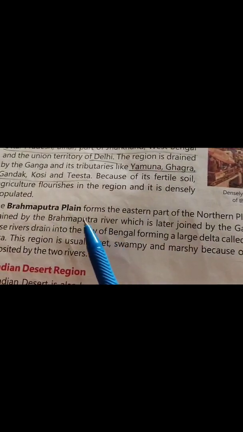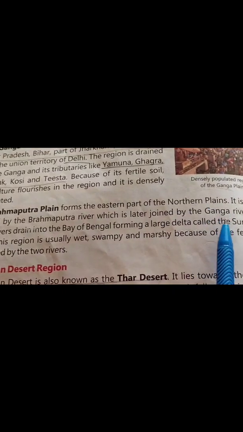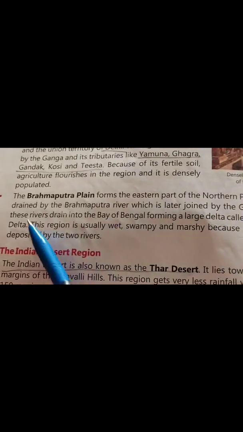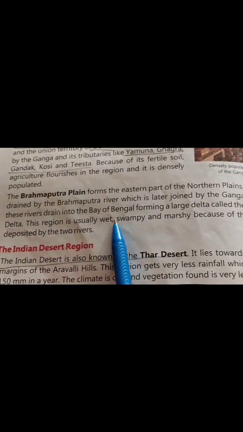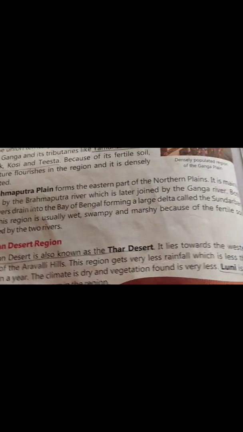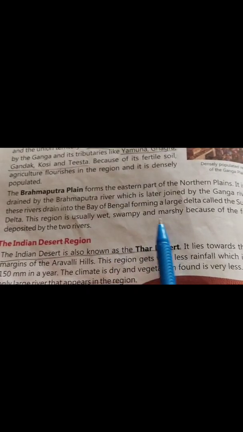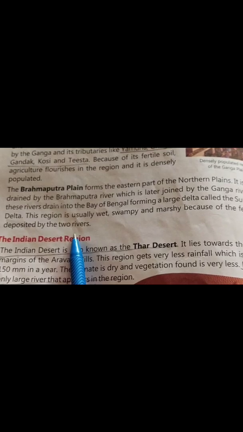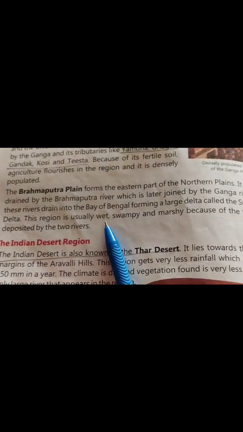Next comes our Brahmaputra plain. The Brahmaputra plain forms the eastern part of the northern plain. It is mainly drained by the Brahmaputra river, which is later joined by the Ganga river. Both these rivers drain into the Bay of Bengal, forming a large delta called the Sundarbans Delta. This region is usually wet, swampy and marshy because of the fertile soil deposited by the two rivers. This area is very wet.